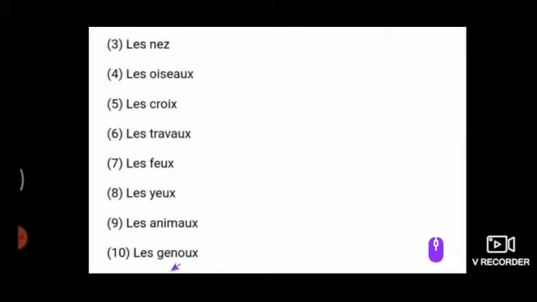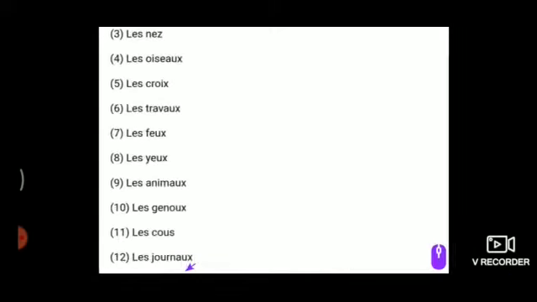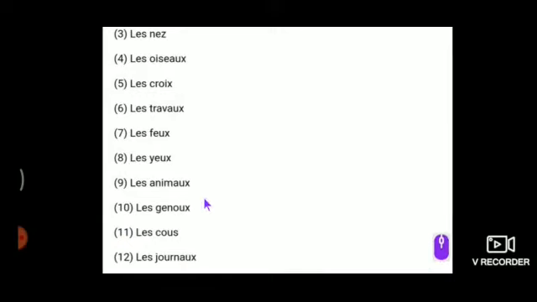Ninth one, les animaux. Animal turns into animaux because it's the plural form of animal. Tenth one, les genoux. Eleventh one, only S, because coup is an exception, so nothing else should be added.